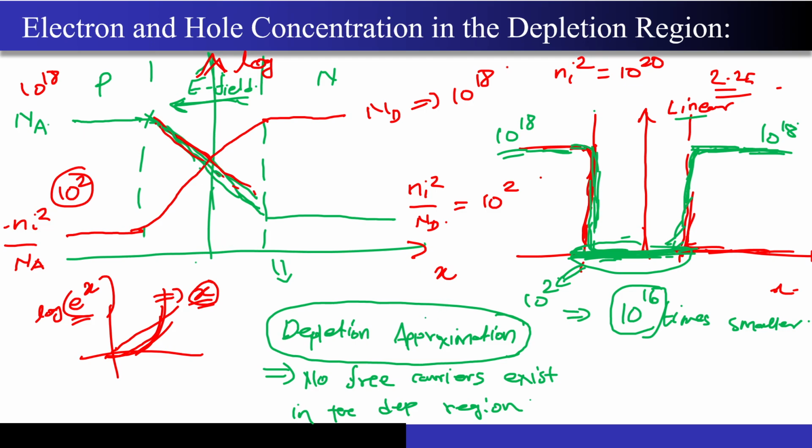No, not at all, and that's why we assume the depletion approximation. I hope this is very much clear to you. This was a very important concept. Okay, if you guys have any doubts, then I will just give you 1 minute, then we will move on. Any doubts in this concept?